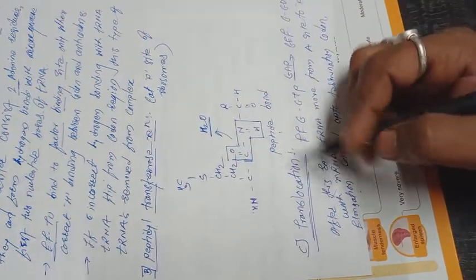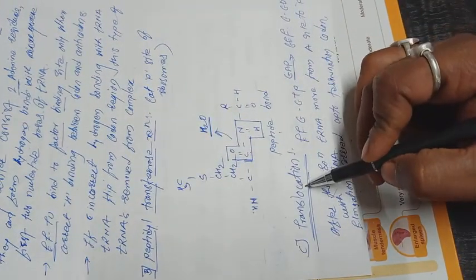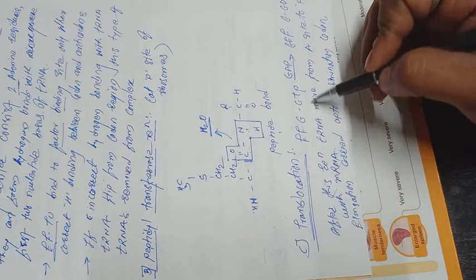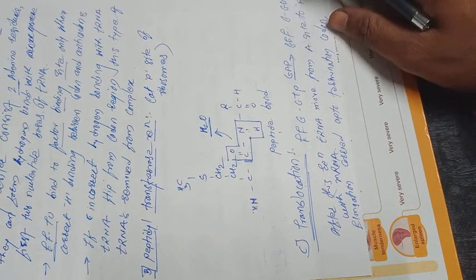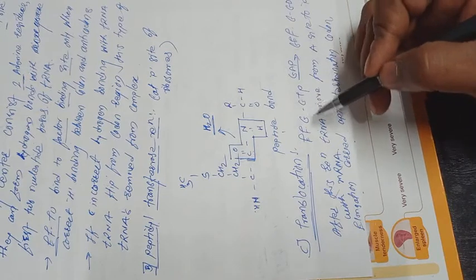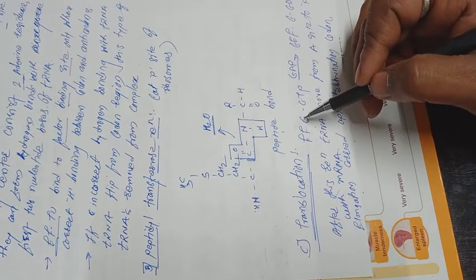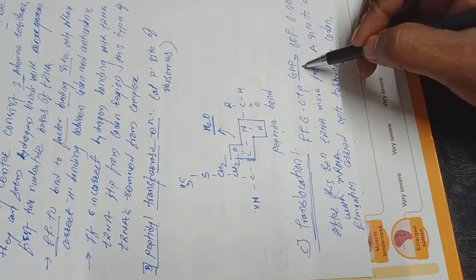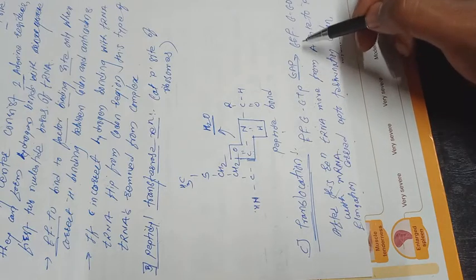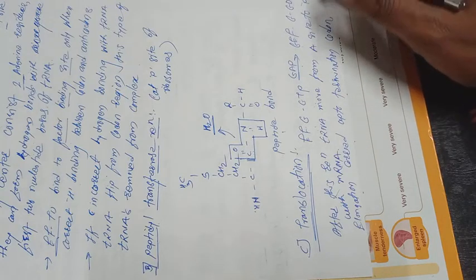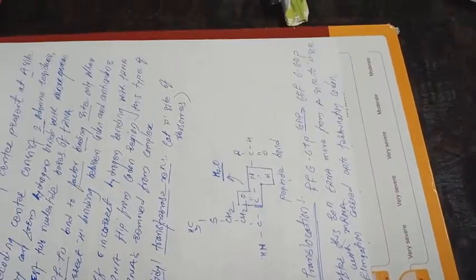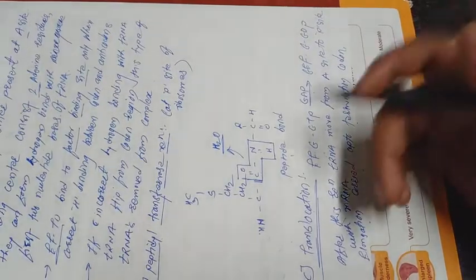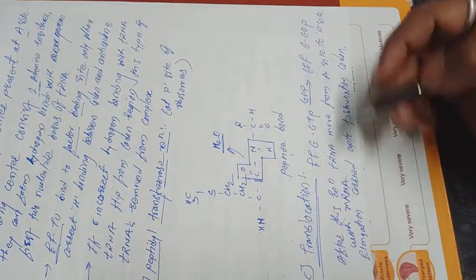Then the last step is translocation. In translocation, EF-G GTP, that is the elongation factor G plus GTP, is converted into EF-G GDP, so GTP gets converted into GDP. After this reaction, the tRNA moves from the A site to the P site with the mRNA.